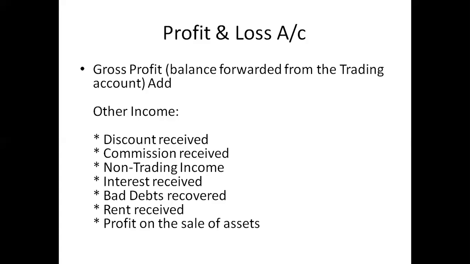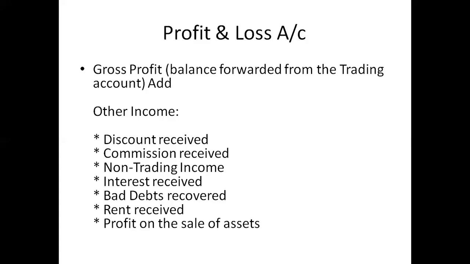Now, it may be bad debts recovered. When bad debts are incurred, we have to deduct the bad debts from our income statement of that particular year. But when those bad debts are recovered, we again have to add that amount back to our income statement.